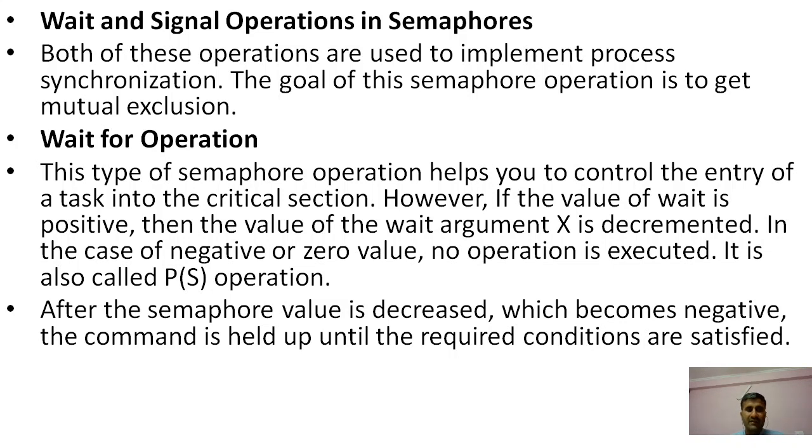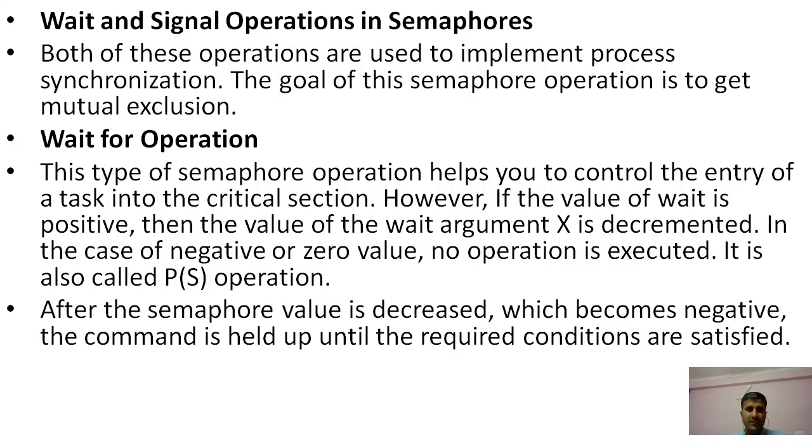So if we use wait and signal operations in the semaphore, we get mutual exclusion. Mutual exclusion allows only one process in the critical section, and after one process finishes, it generates the signal for the second process to avoid starvation. So the wait operation.